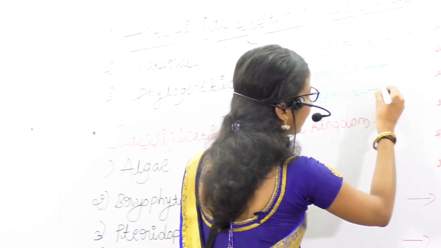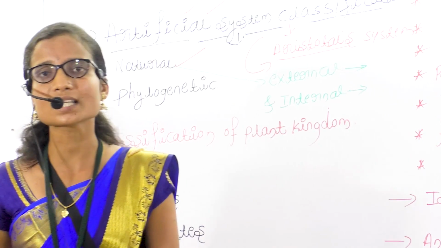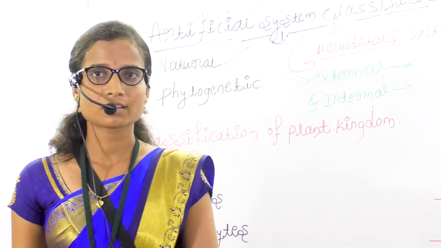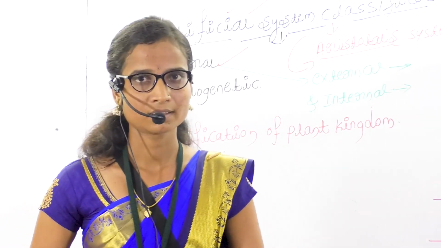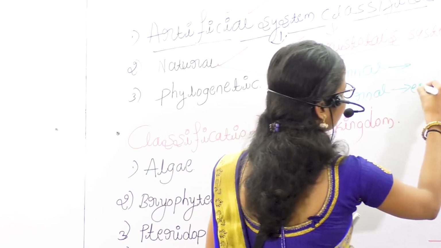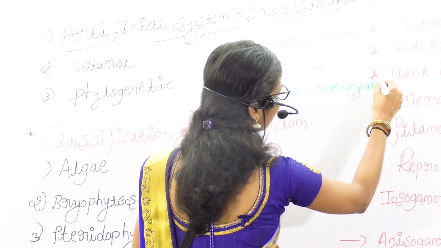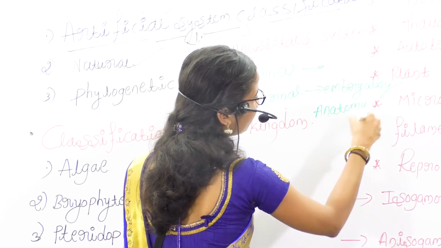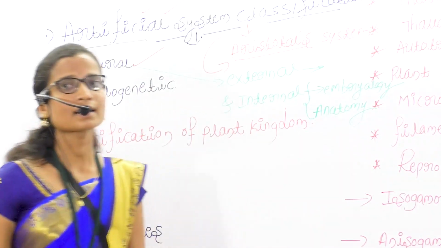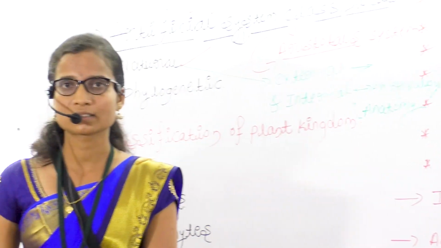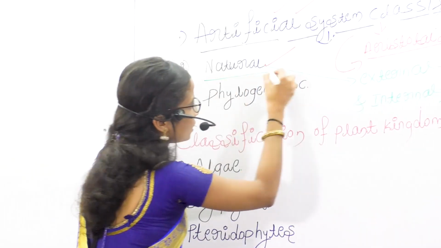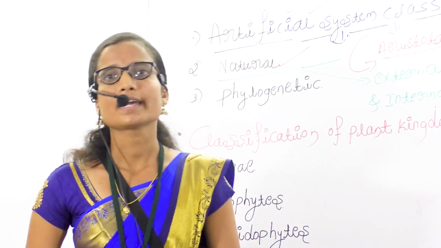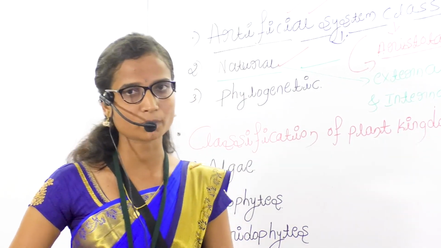Internal characters are the internal structure or ultrastructure of the plant and ultrastructure of the cell, like embryology of the plant and anatomy of the plant. These all come under internal factors. So the natural system of classification is based on both external and internal characteristics of the plant.